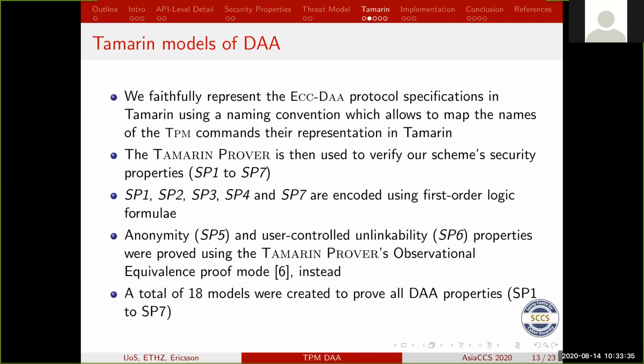So the join operations that you see in the paper as a specification, you'll find pretty much identical naming in our Tamarin models to make it easy to see how they're linked. We also encoded all these 7 properties we spoke about using first-order logic or observational equivalence proof mode, and as a result created 18 models to allow us to prove these properties.